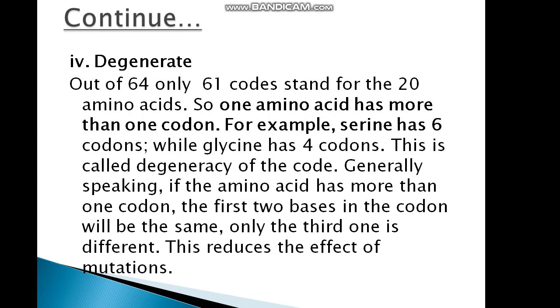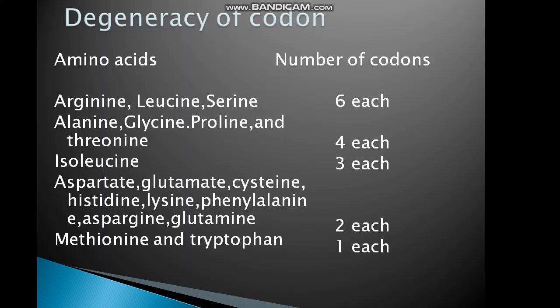Degenerate. What is degeneracy? Out of 64, only 61 codes stand for the 20 amino acids. So, one amino acid has more than one codon. For example, serine has 6 codons while glycine has 4 codons. This is called degeneracy of genetic code. Generally speaking, if the amino acid has more than one codon, the first 2 bases in the codon will be the same, only the third one is different. This reduces the effect of mutations.